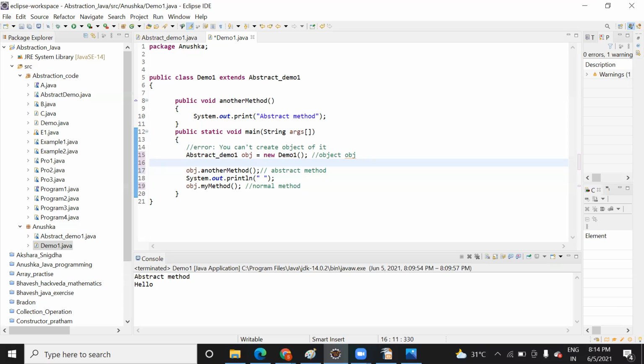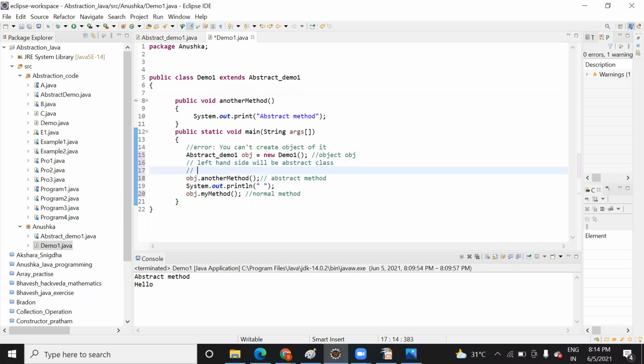And remember one thing: the left hand side will be your abstract class name. Right hand side will be the class that is going to provide a body to the abstract method.